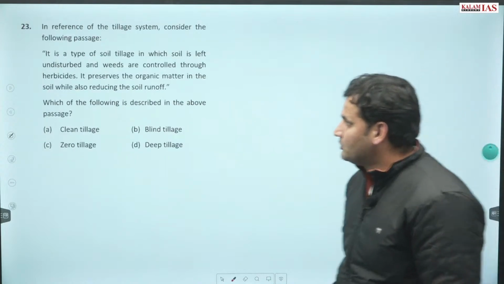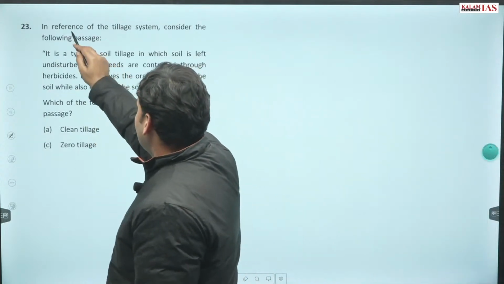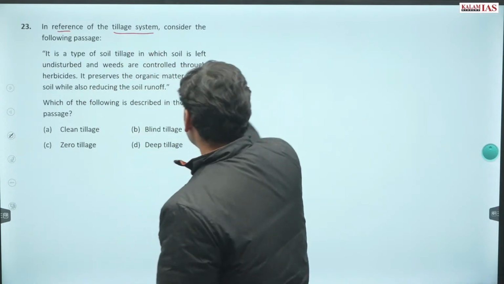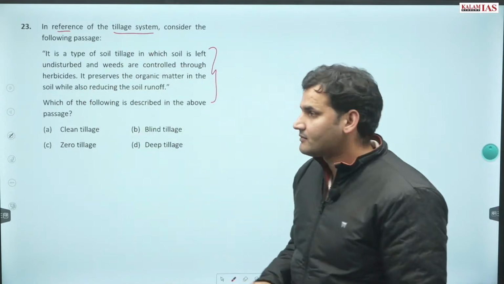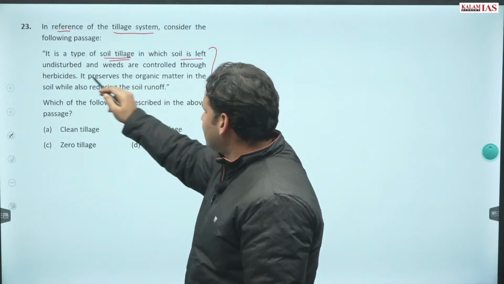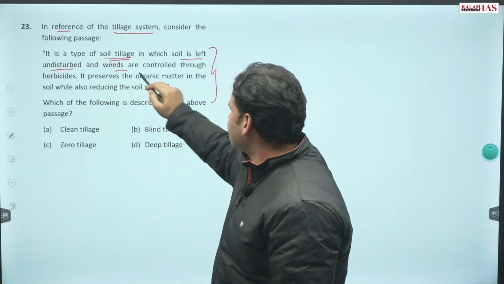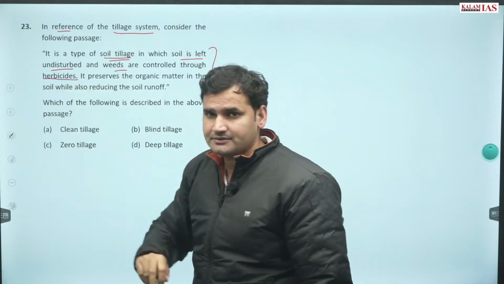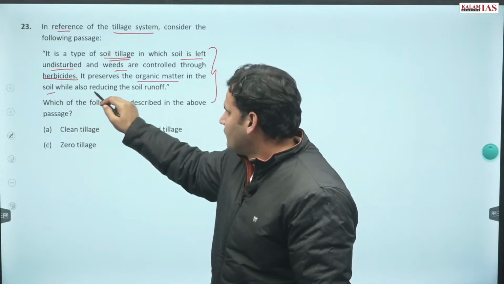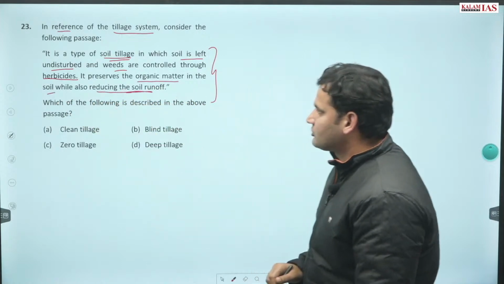Question number 23. In reference of tillage system, consider the following passage. It is a type of soil tillage in which soil is left undisturbed and weeds are controlled through herbicides. Preserves the organic matter in soil while also reducing soil runoff.